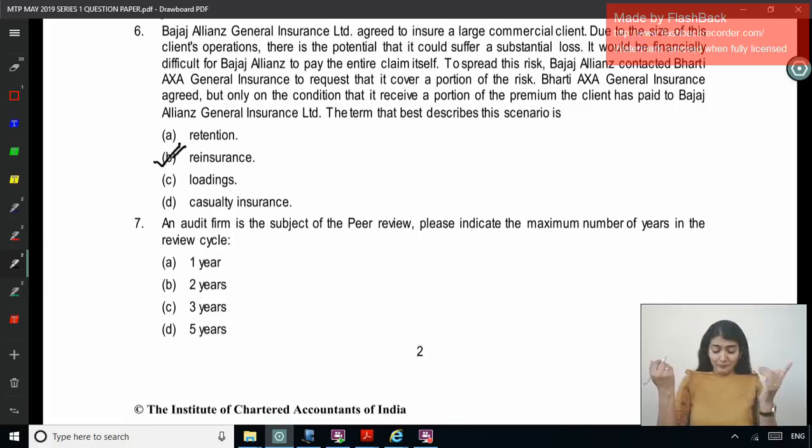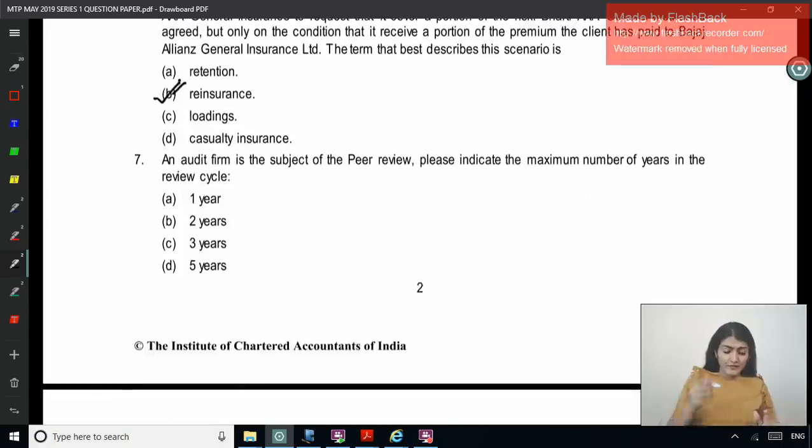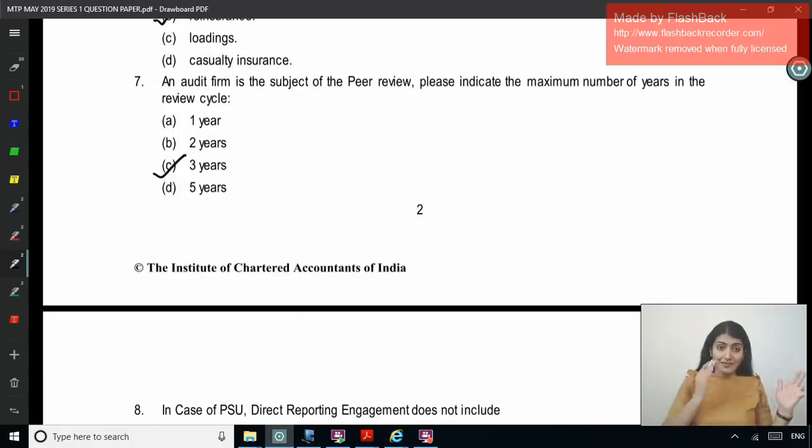Next one, an audit firm is the subject of peer review. Please indicate the maximum number of years in the review cycle. So when the reviewer comes for doing the peer review at the practice unit, maximum how many years past files can he check during the course of peer review? 1, 2, 3, 5 years, right? 3 years. He can check files up to the last 3 years.